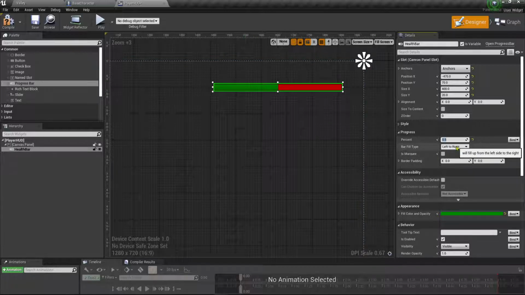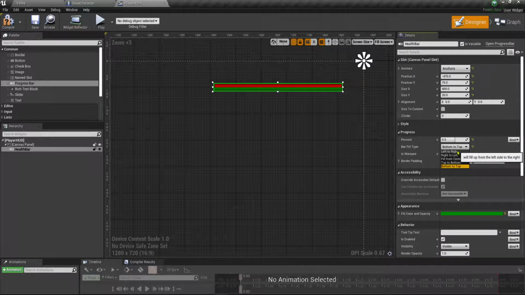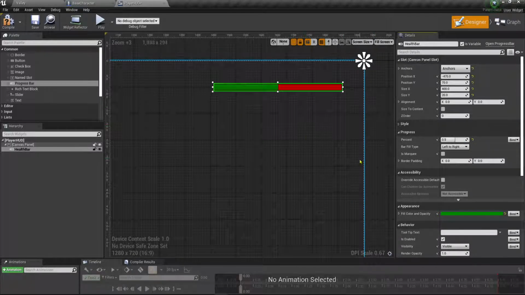Okay. Now you can fill this in different ways. You can fill it left to right. You can fill it right to left. You can fill it from the center. You can fill it from top to bottom, or you can fill it from bottom to top. So a lot of different options. Bottom to top and top to bottom would be if you're having a vertical bar this way. But I'm going to leave mine left to right for now. Okay. So that's pretty much all I need to do for that particular one as far as the location.